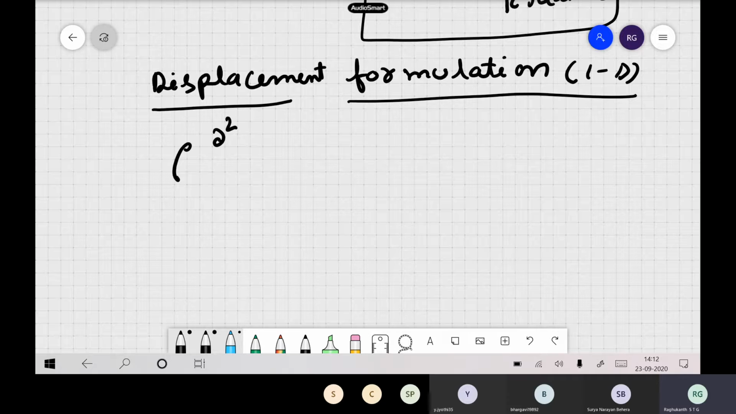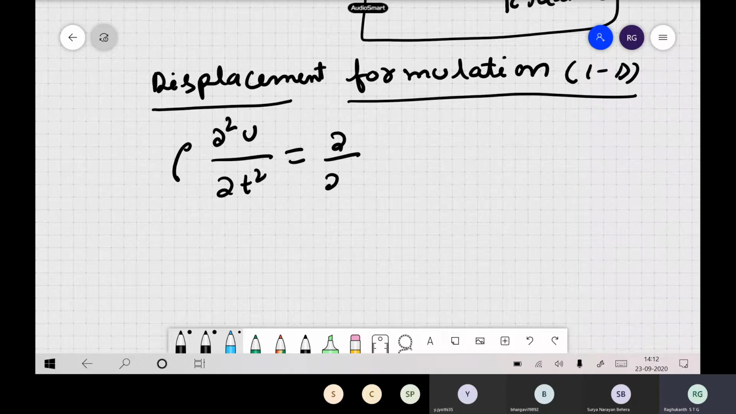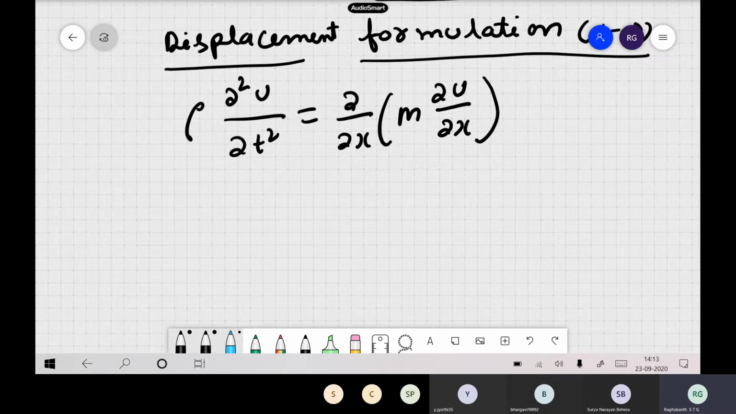So our equation becomes dou square u by dou t square is equal to dou by dou x, m into dou u by dou x. So this is our one dimensional equation of motion for a continuum. Let us see this displacement formulation, and try to understand the importance of stability and then dispersion of the mesh itself.